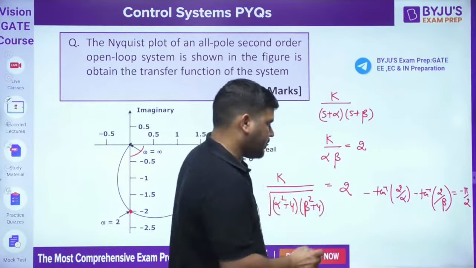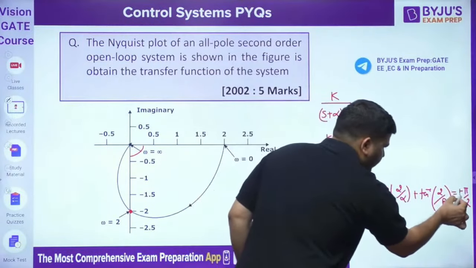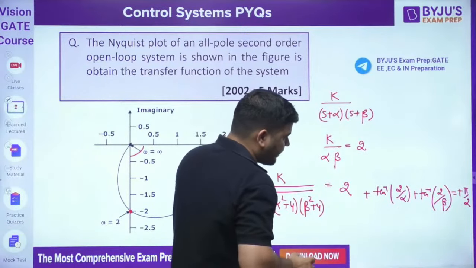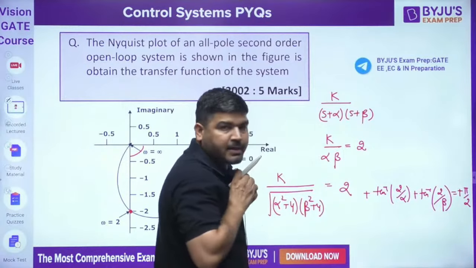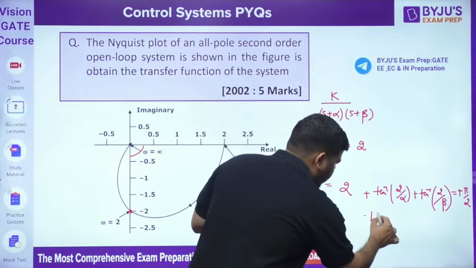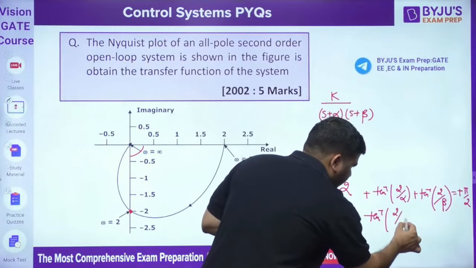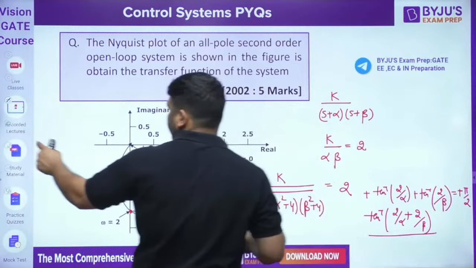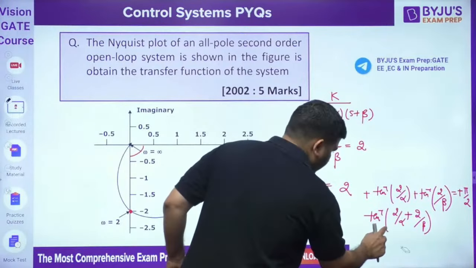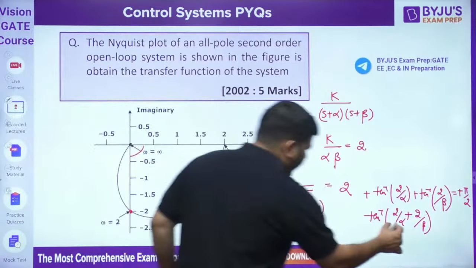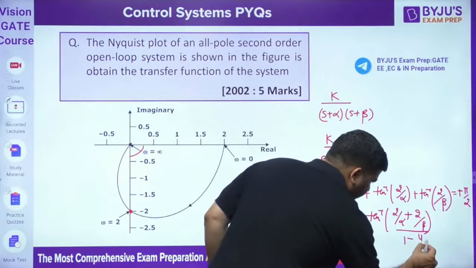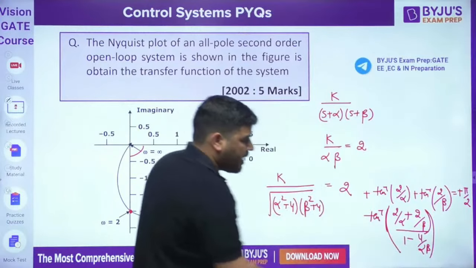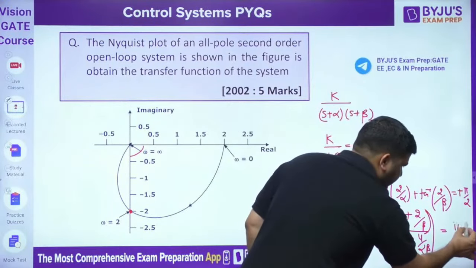Now if you simplify this, you can take this minus out, and it will become plus. And if you add these tan inverse quantities, what will you get? Tell me guys. Tan inverse of A plus tan inverse of B will become tan inverse of A plus B divided by 1 minus AB. It has to be pi by 2.